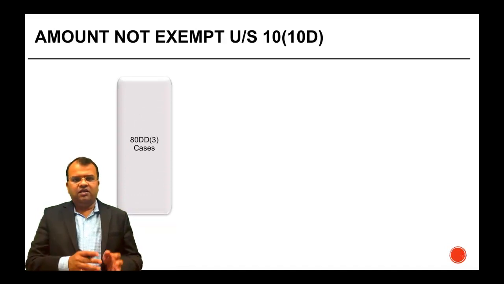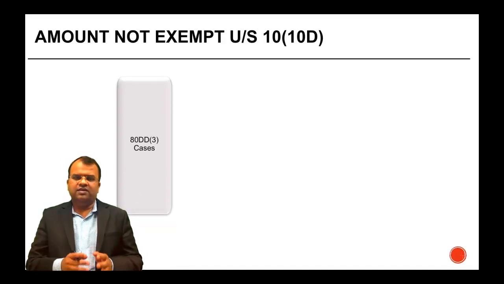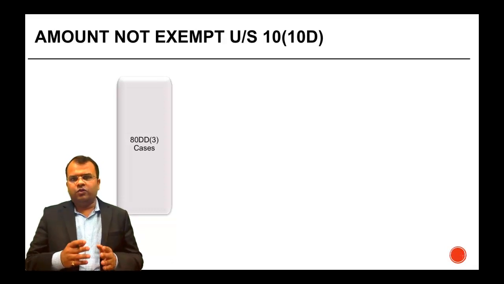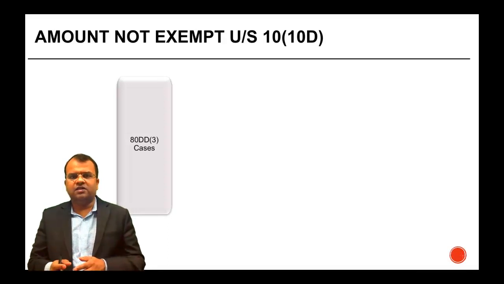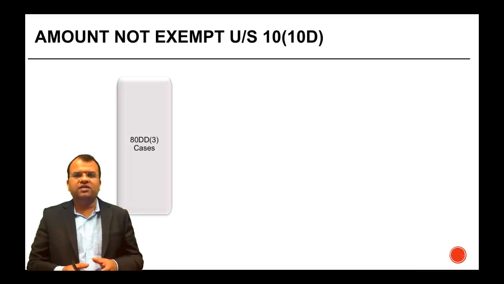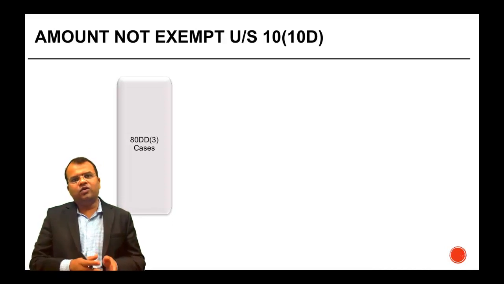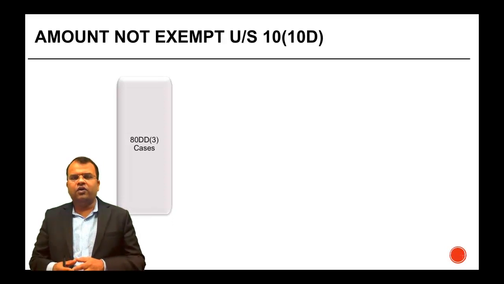Section 80DD subclause 3 cases. Now what this case covers is that if there's a person who provides some maintenance for a person with severe disability, then he is allowed a deduction for maintaining such a person.